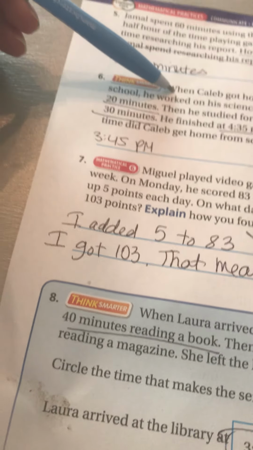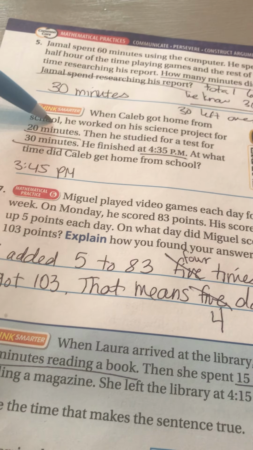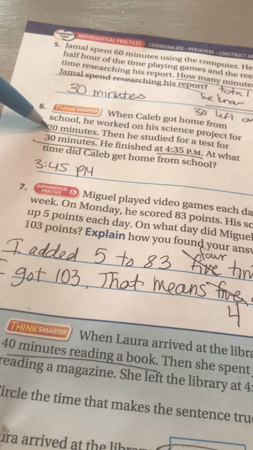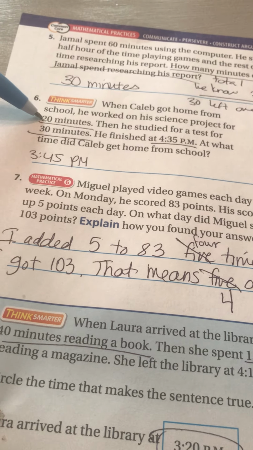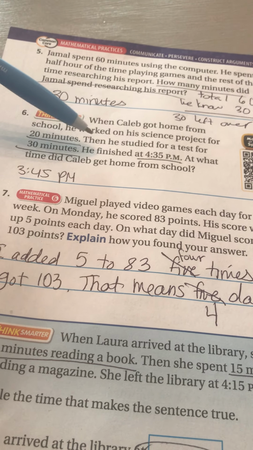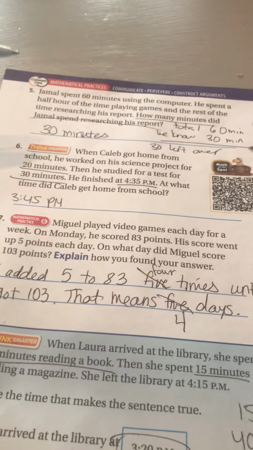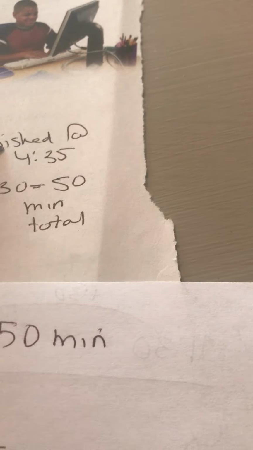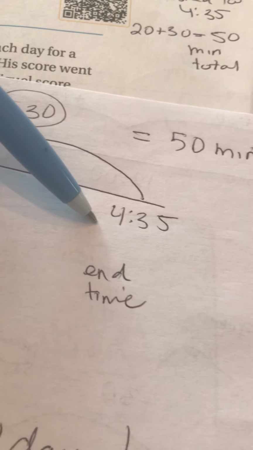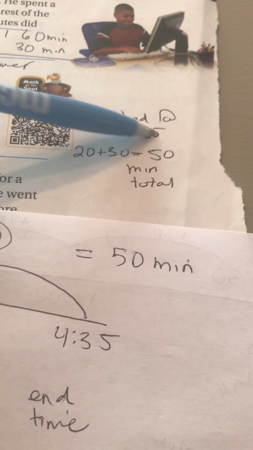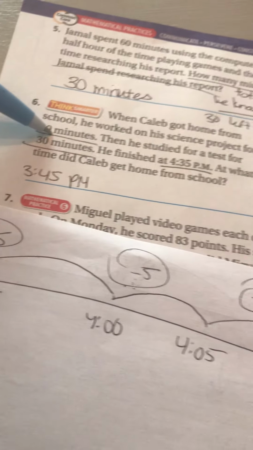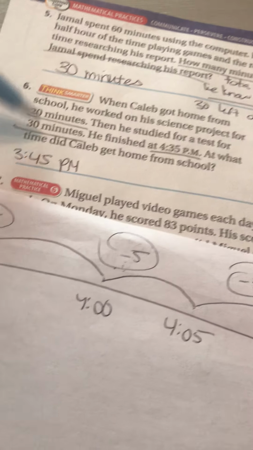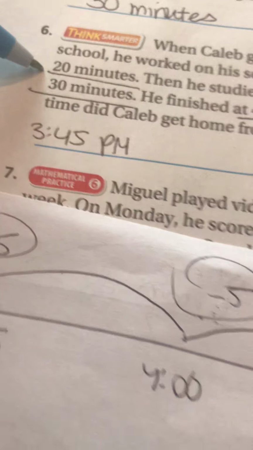Okay. When Caleb got home from school, he worked on his science project for 20 minutes. Then he studied for a test for 30 minutes. He finished at 4:35. At what time did Caleb get home from school? So I did a number line for this one as well. I know that his finish time was 4:35. That's the end time on my number line. I know that he spent 50 minutes total doing things, right? It says that he spent 20 minutes for science and 30 minutes studying for a test. So those are like my jumps of time here.